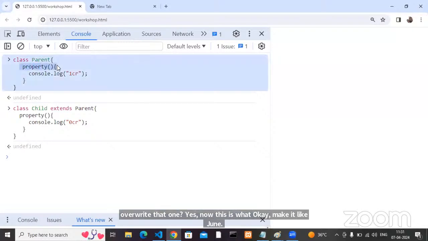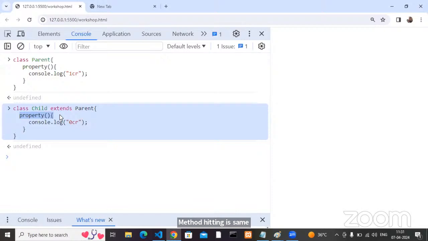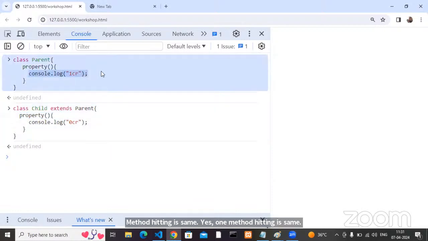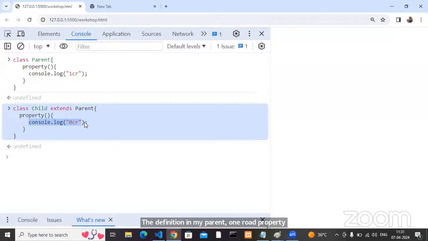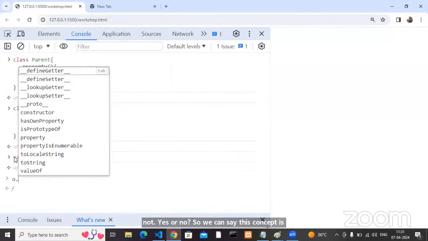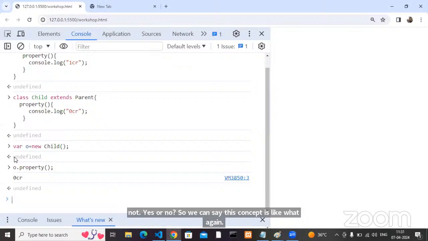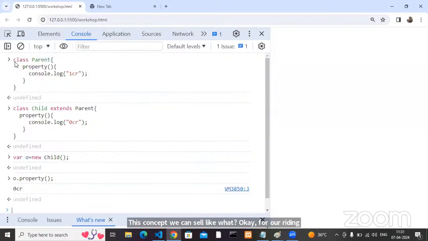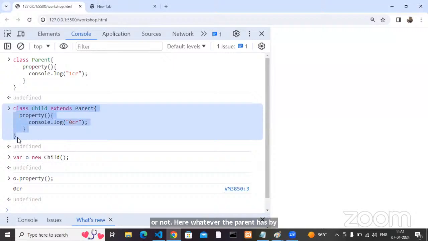The method heading is the same. Yes or no? The definition in my parent is 1 crore property. As a child, I have a 0 crore property definition or not? Yes or no? So what can we say this concept is? Overriding. Whatever the parent has is available by default to the child, but as a child, if I'm not satisfied with it, yes, you can override it. So finally, the overriding concept is there in JavaScript. All are okay.